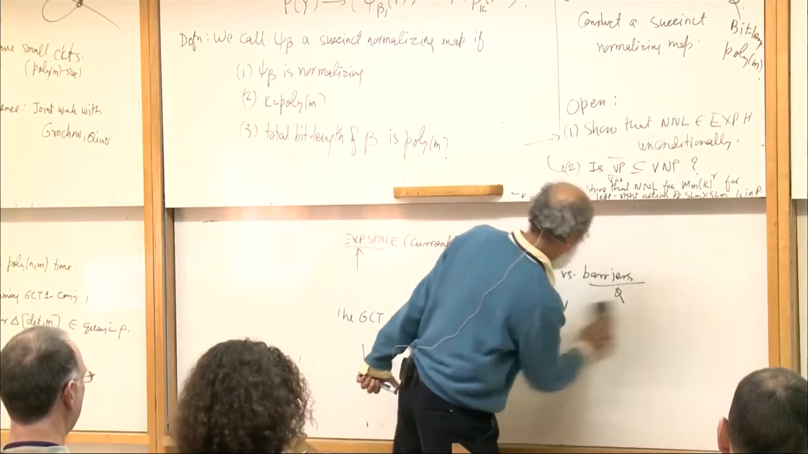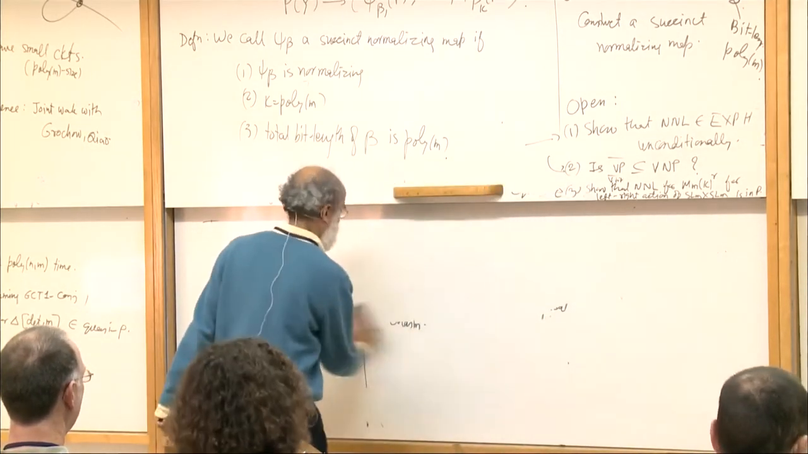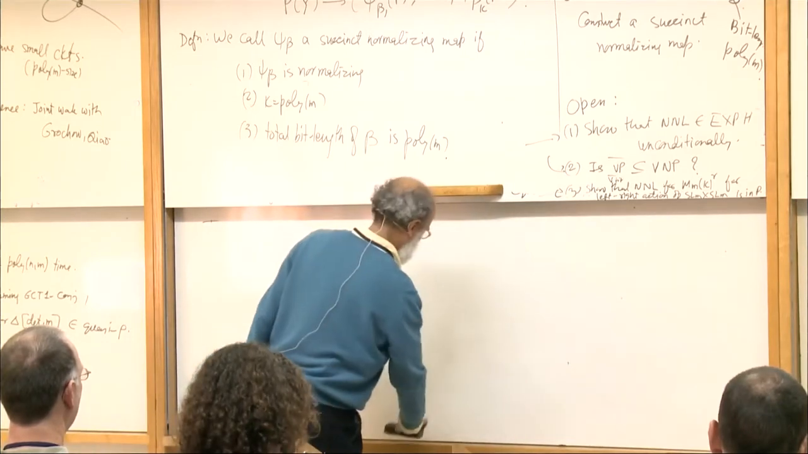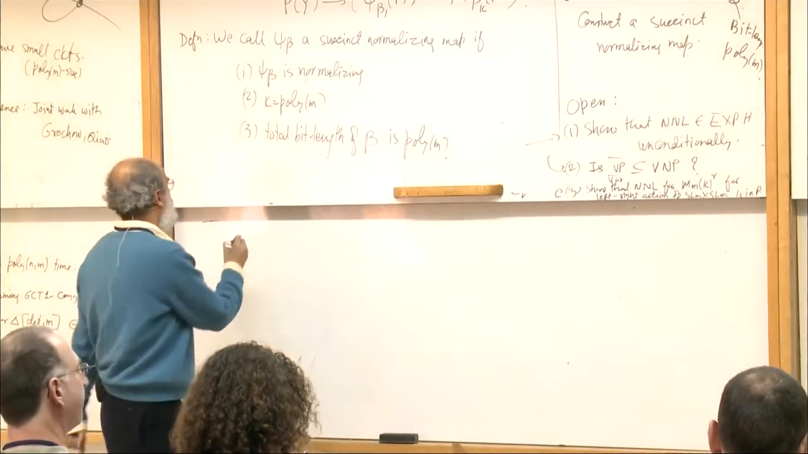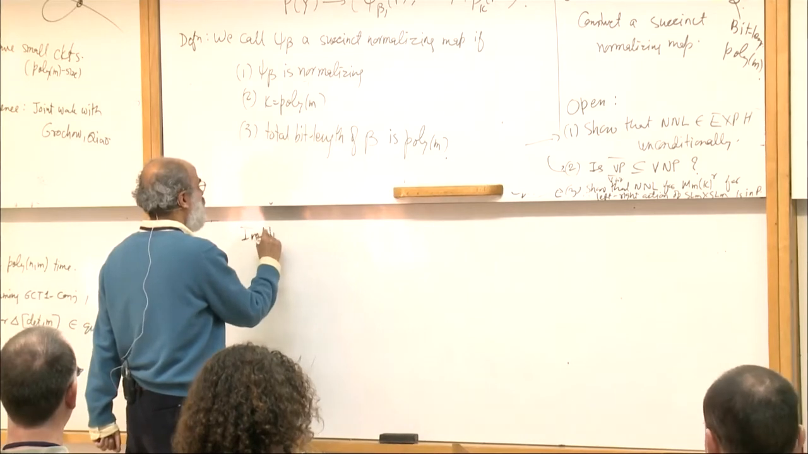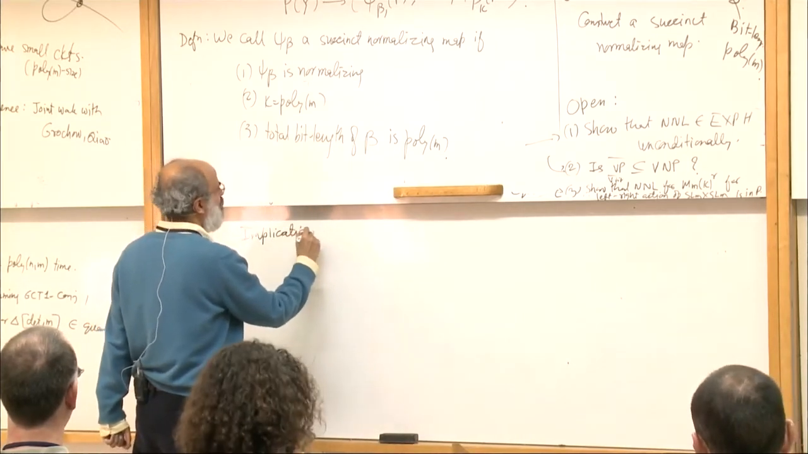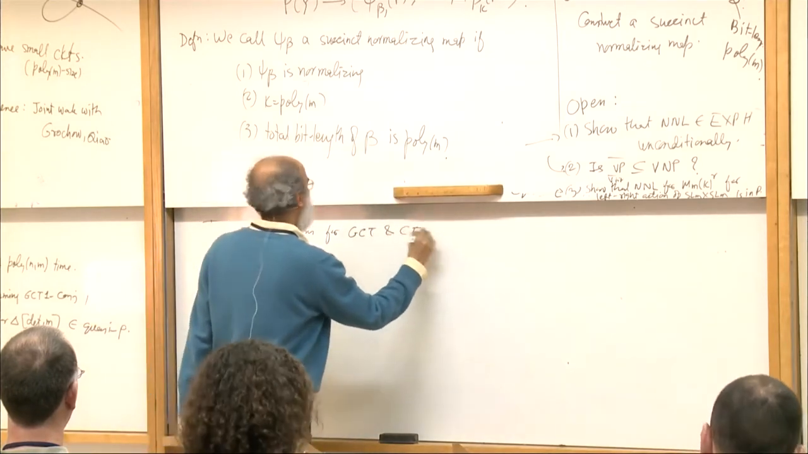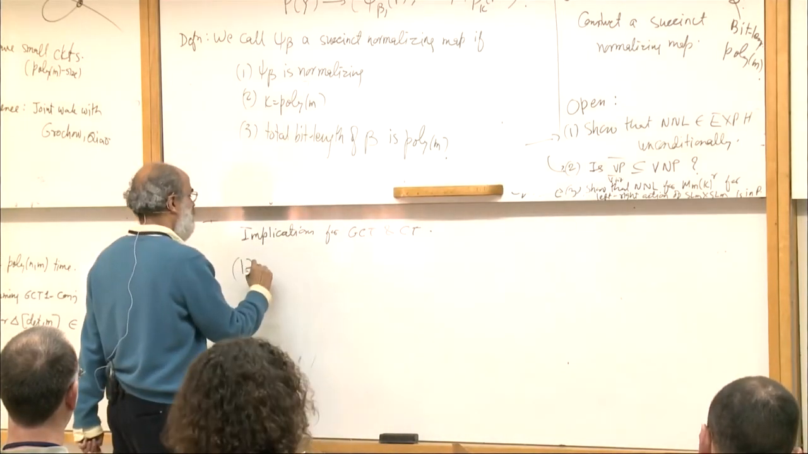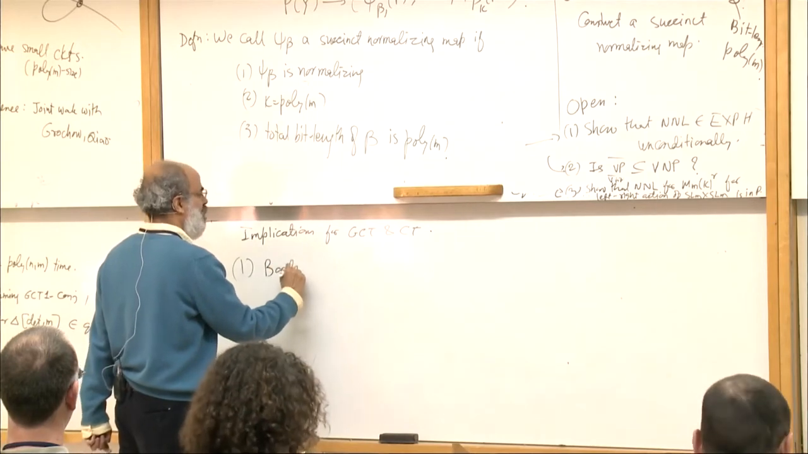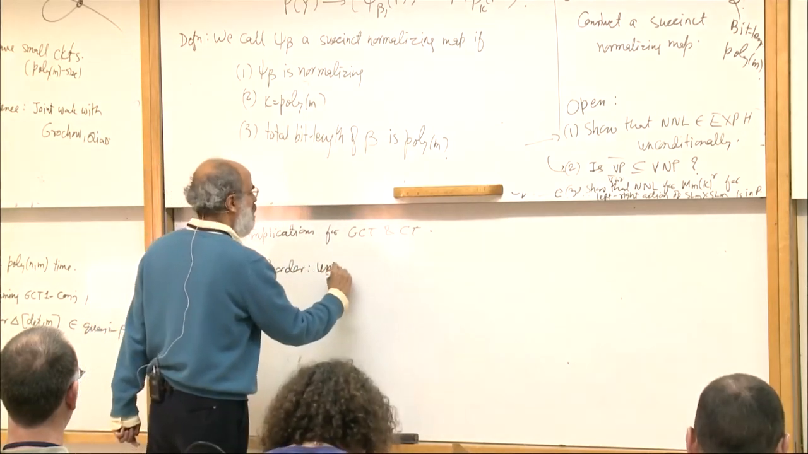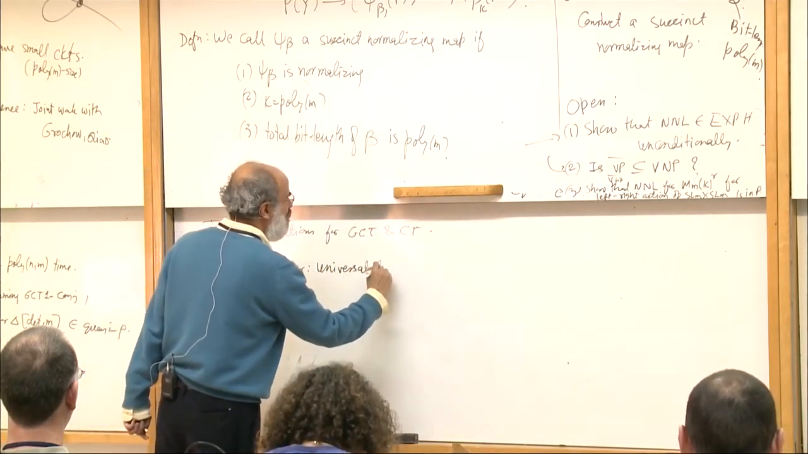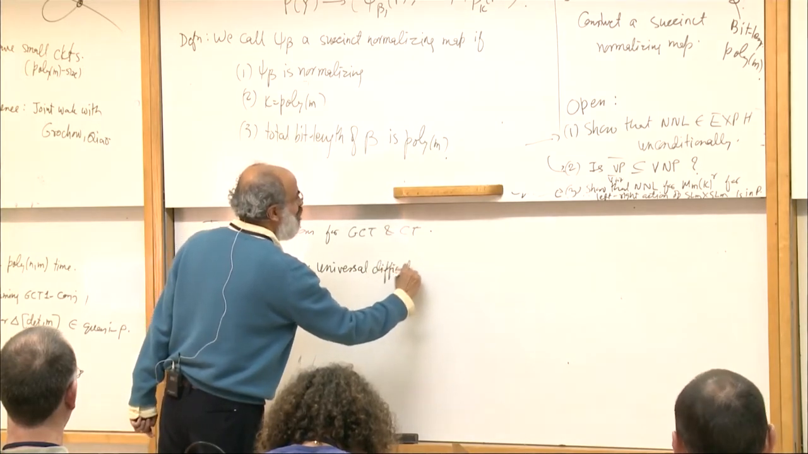There's some to explain this problem. Okay, so let me just give the implications for GCT and for complexity theory. Implications for GCT and also complexity theory. So the first, as I said, the border is the universal difficulty, which is what we have to understand now.